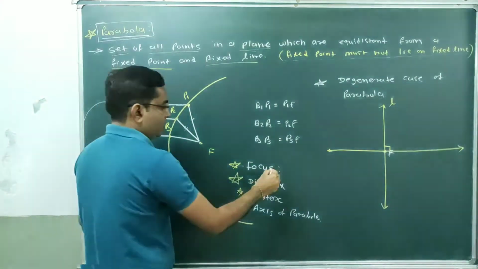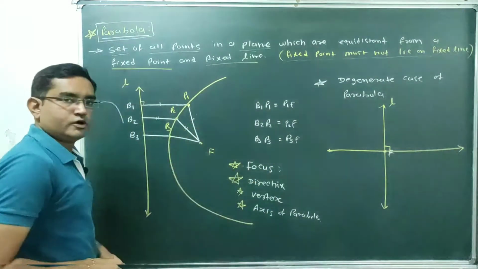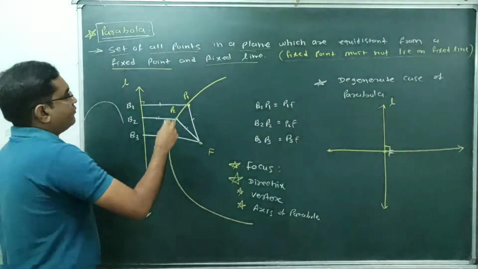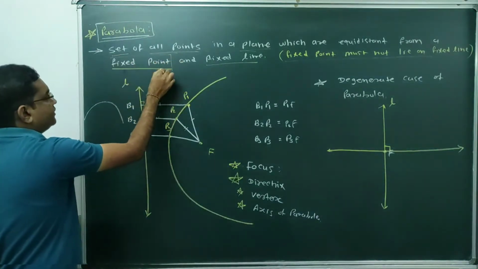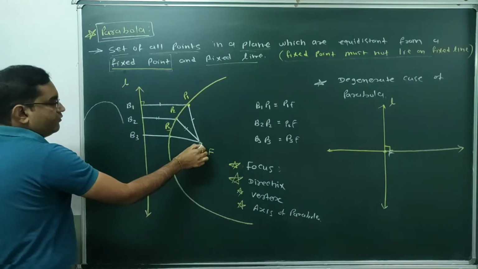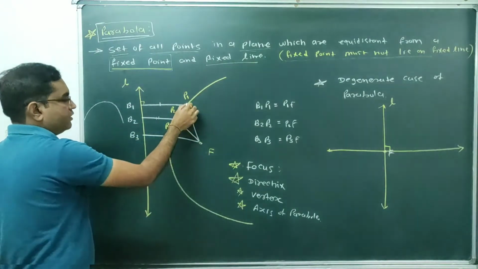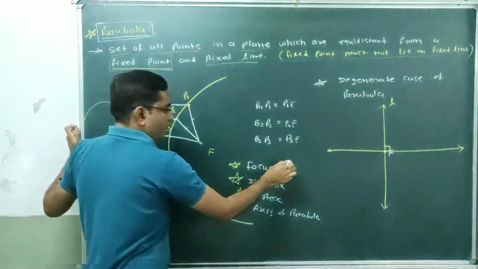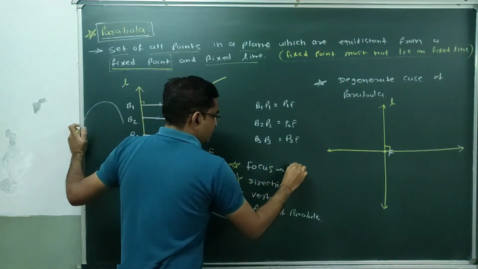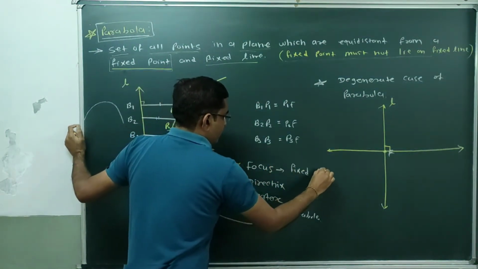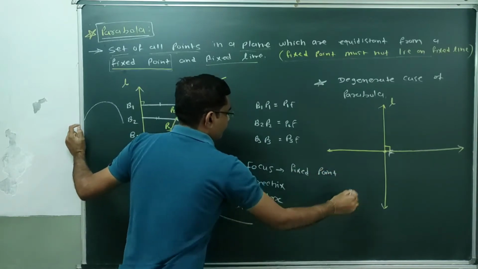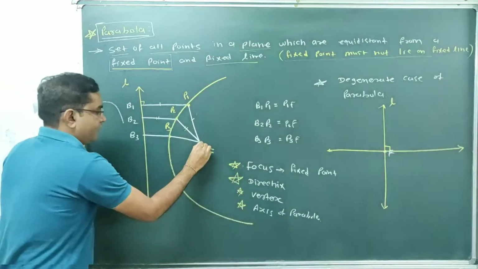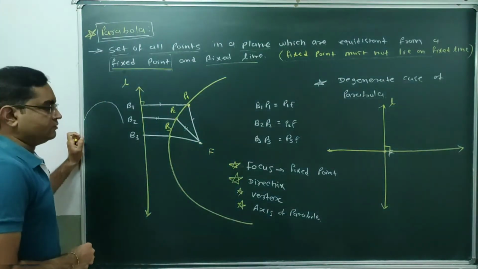Now we have to define our focus. So what is the focus of a parabola? In our definition we have mentioned one word, that is fixed point. Here it is, fixed point. The fixed point from which the distances of all the points are equal to the distance from the fixed line. That fixed point is known as the focus of the parabola. So this point F is nothing but the focus of the parabola.